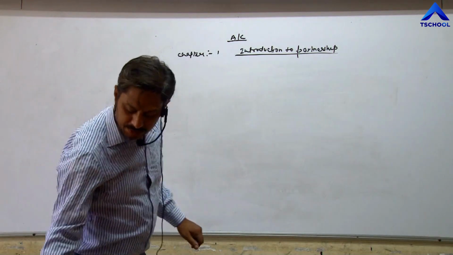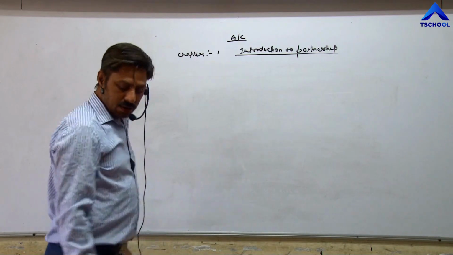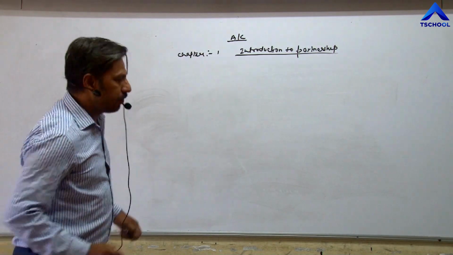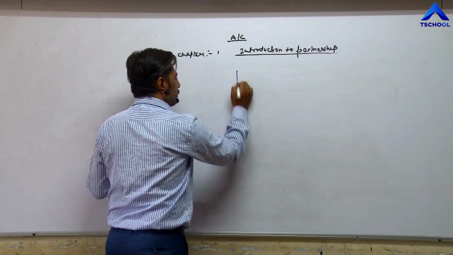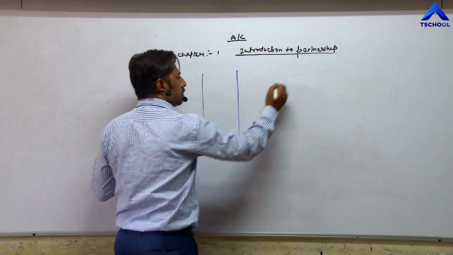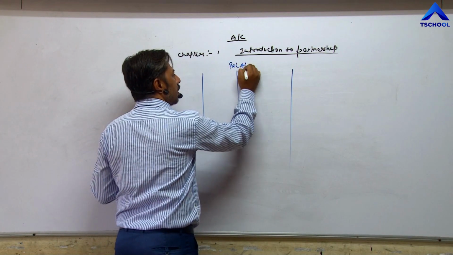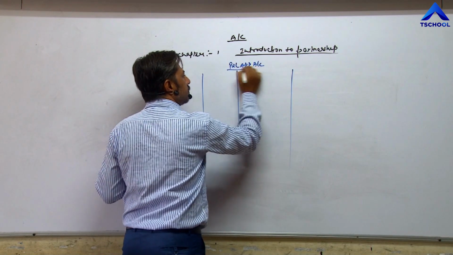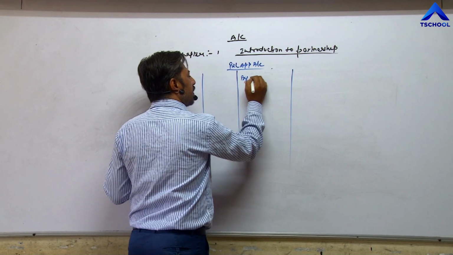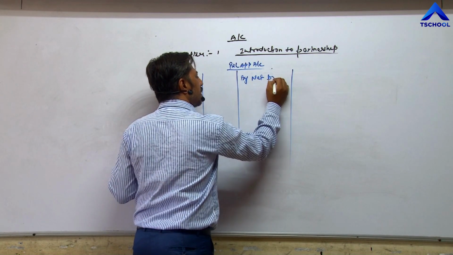Now before attempting question number third, once again try to understand this account. Again I am taking same profit and loss appropriation account. First of all, we are taking net profit by net profit.